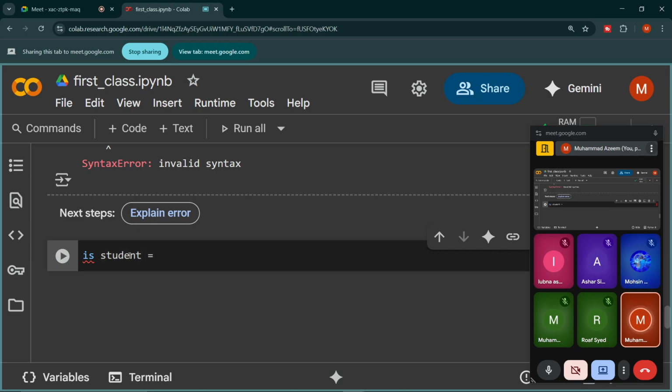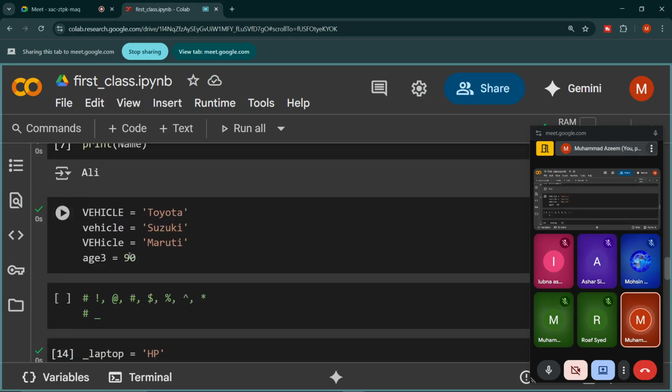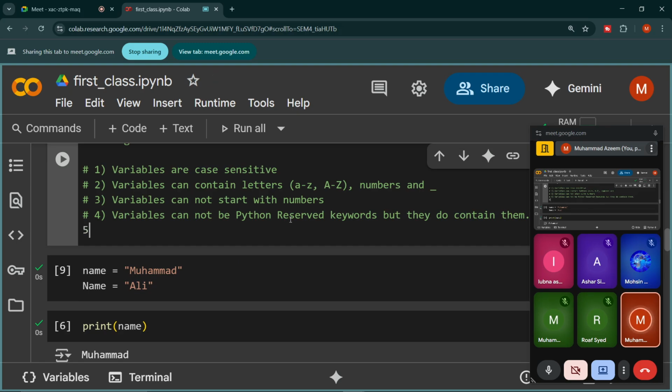But the problem is if I want to store anything here, this is not correct. Why? Python, this is the fifth rule, which says that we cannot have space between the variables. I come back to this fourth point again. Let me write this rule here: variables cannot contain spaces, right?